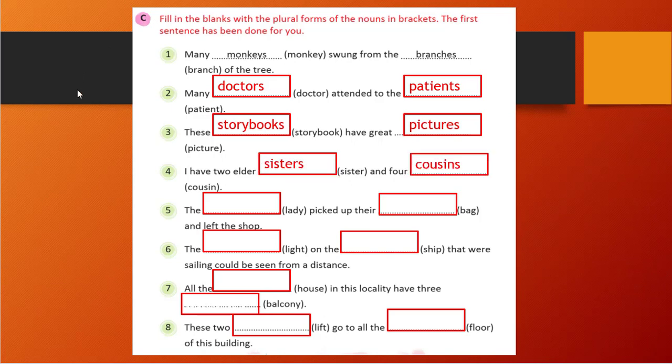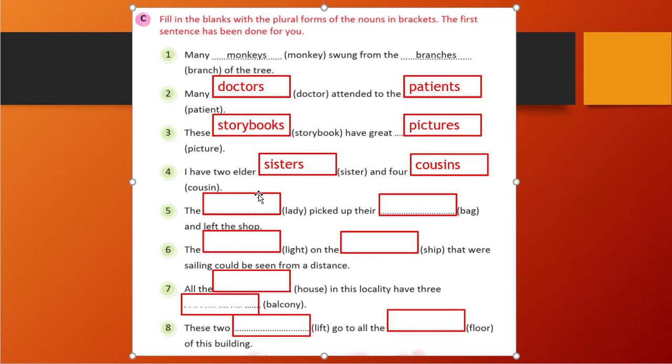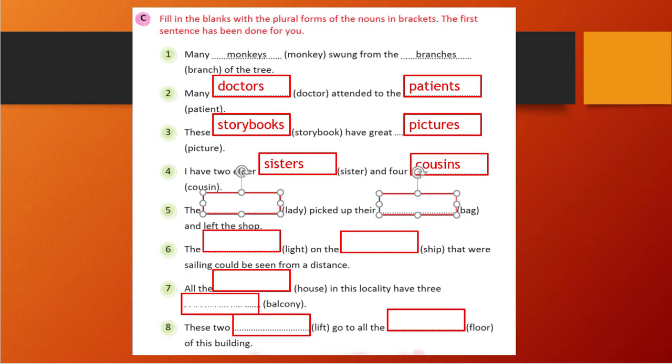sisters and cousins. Fifth one, the lady picked up their blank space bag and left the shop. So here if you see in lady, y is there and before that a consonant is there, what we will do, we will remove y and we will add ies, so it will become ladies, and for bag it will become bags. We will simply add s, right, according to our rule. So this is the correct answer.